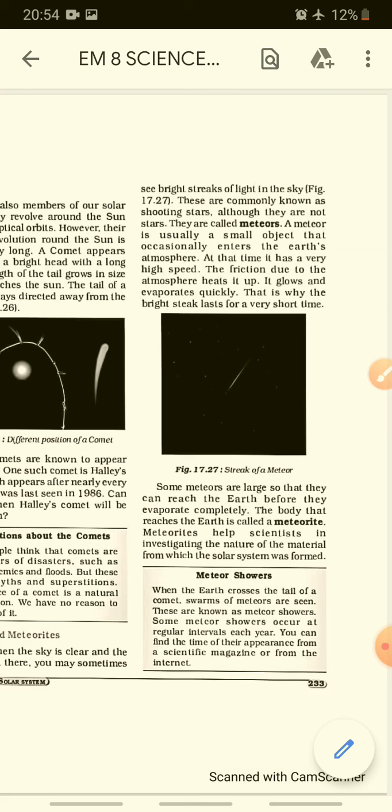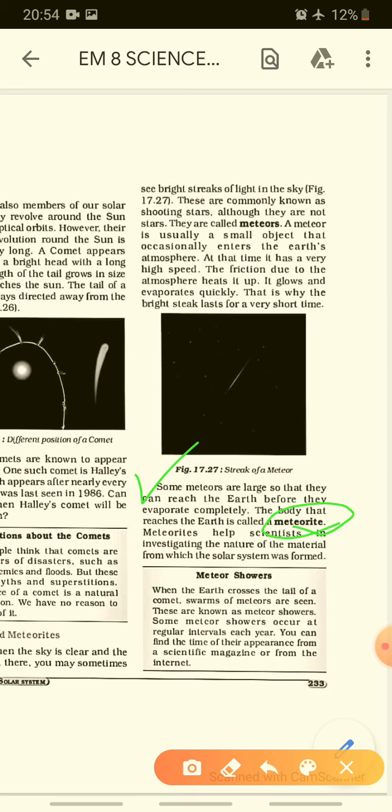Some meteoroids are large, so they can reach the earth before they evaporate completely. The body that reaches the earth is known as a meteorite.